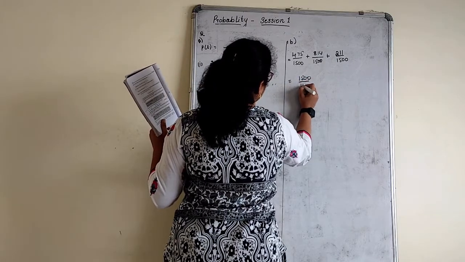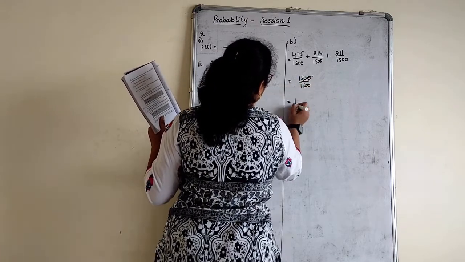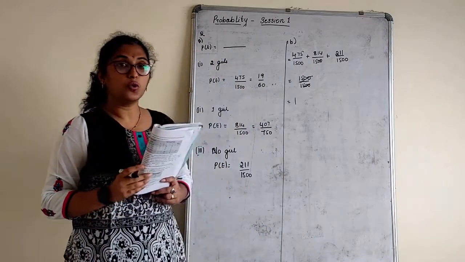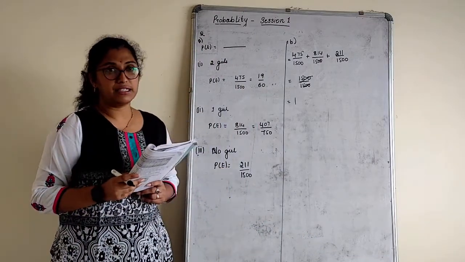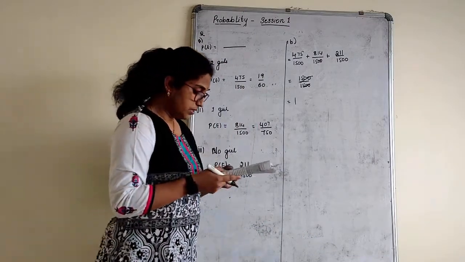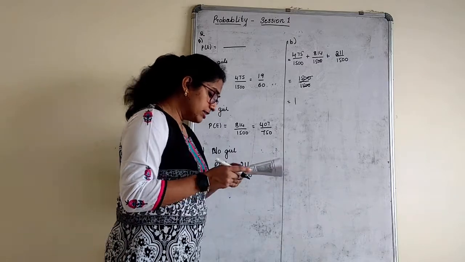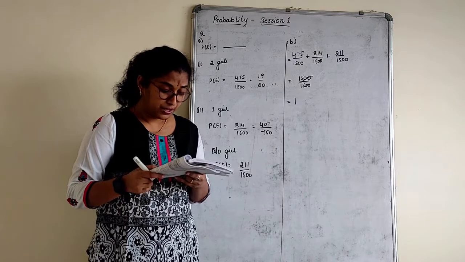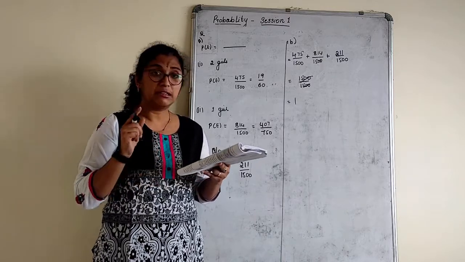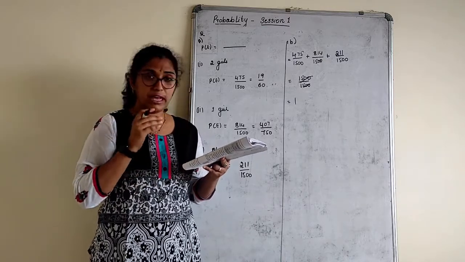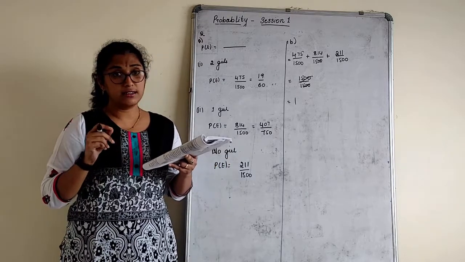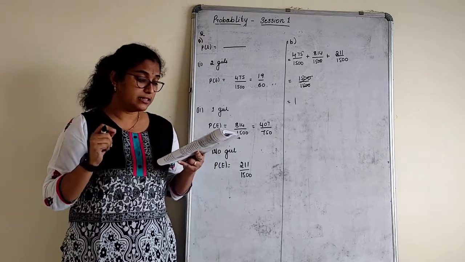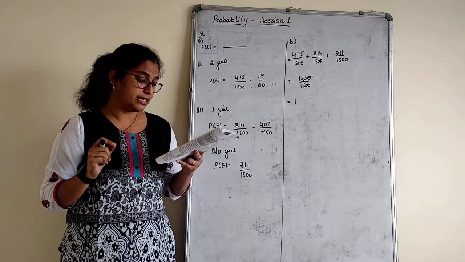1500 by 1500. Probability of an event is always equal to 1. When we add that, we always get 1. The next one: 3 coins are tossed simultaneously 200 times with the following frequencies. Outcome: you will get 3 heads 23 times. They have given that as data: 2 heads 72 times, 1 head 77 times and no head 28 times.